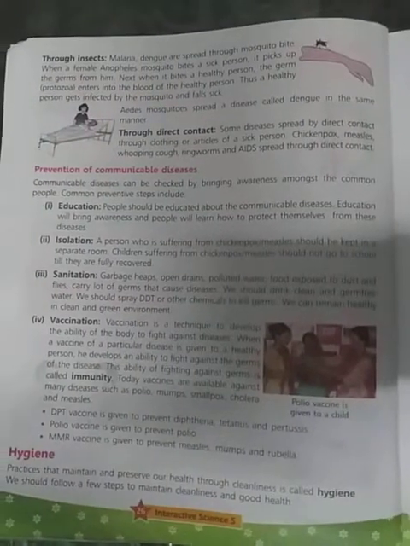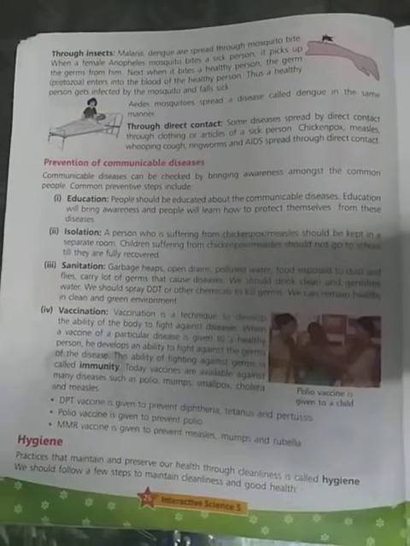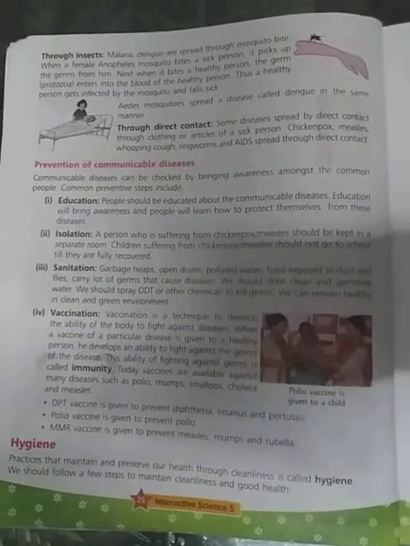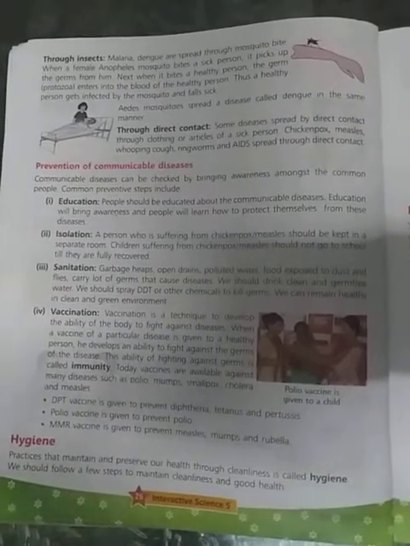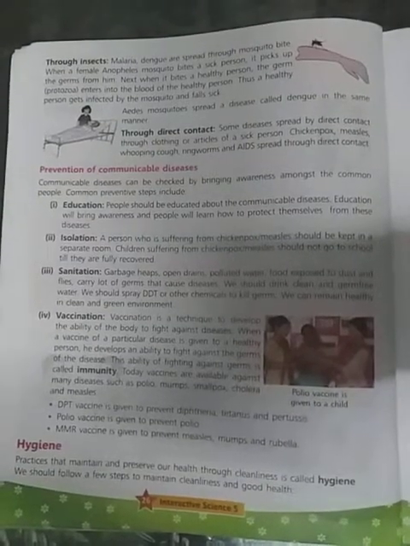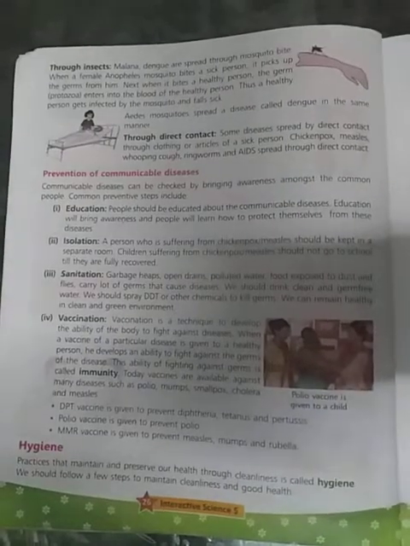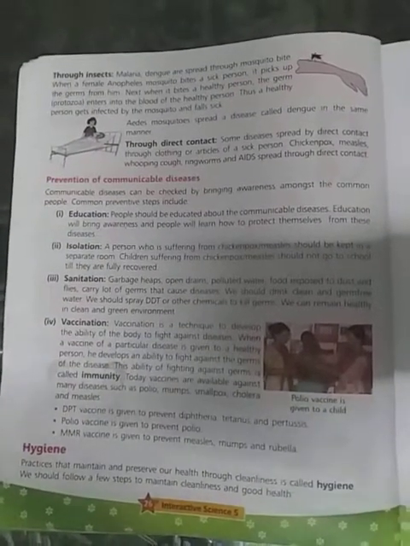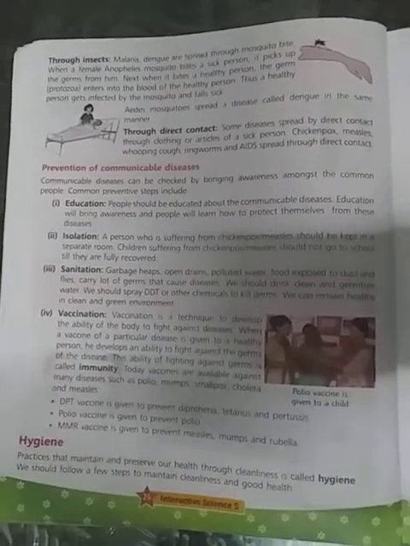Next, communicable diseases spread through insects, like malaria and dengue. When a female anopheles mosquito bites a sick person, it picks up the germs from him, and when it next bites a healthy person, these germs enter into the blood of the healthy person. Just like this, the Aedes mosquito spreads a disease called dengue. So dengue is caused by Aedes mosquitoes.